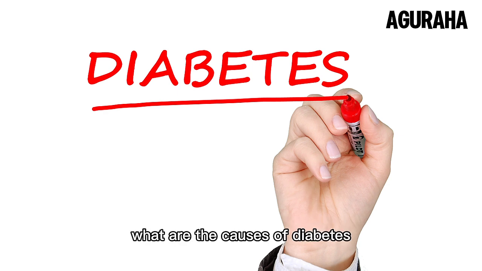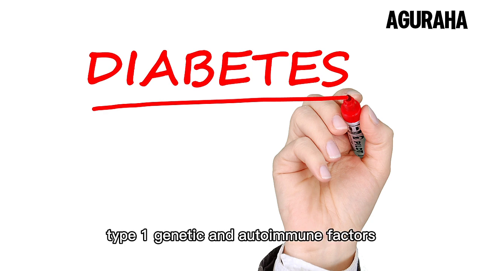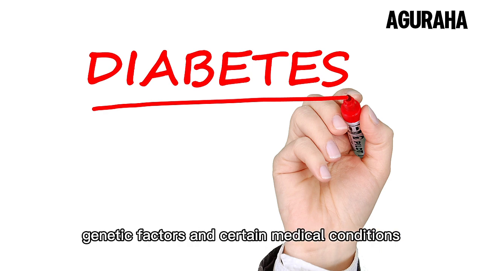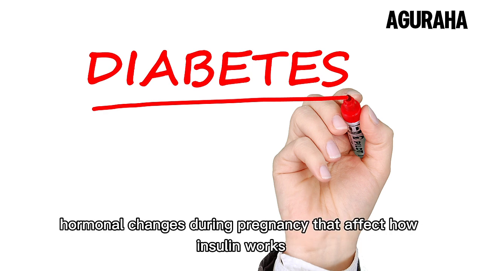What are the causes of diabetes? The causes of diabetes vary depending on the type. Type 1, genetic and autoimmune factors. No known prevention. Type 2, a combination of unhealthy lifestyle, genetic factors, and certain medical conditions such as high blood pressure and high cholesterol. Gestational, hormonal changes during pregnancy that affect how insulin works.